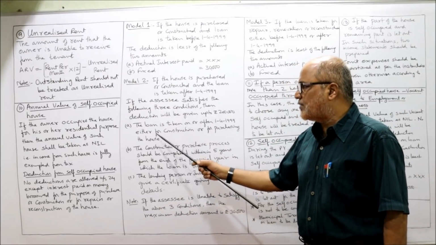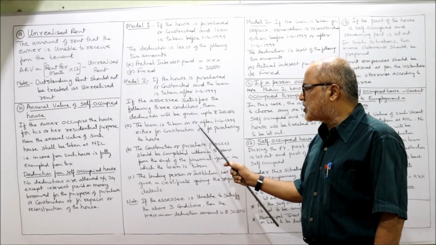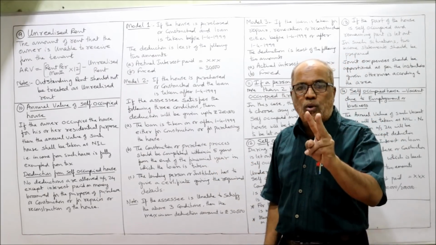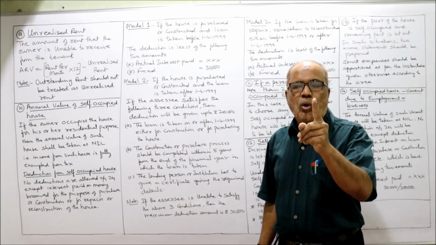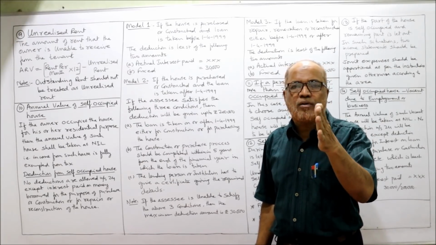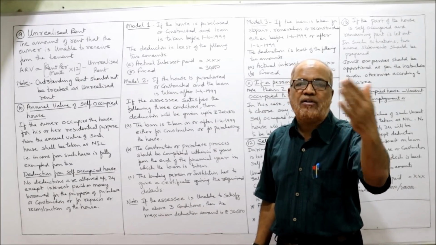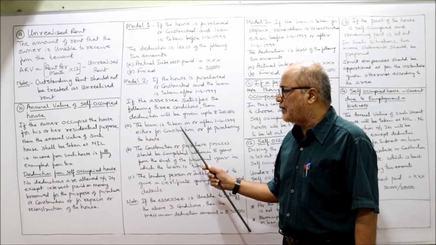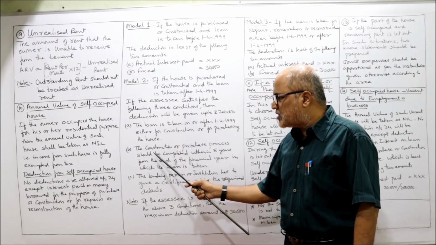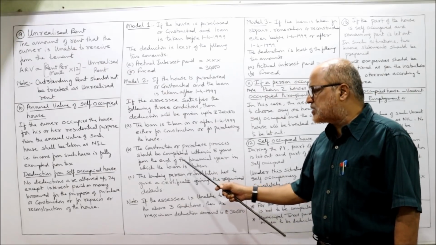What are the three conditions? The first: the loan is taken on or after 1/4/1999 either for construction or for purchasing the house. Only two conditions are given here. The loan must be taken only for purchasing or for constructing the house, and the loan is taken after 1/4/1999. First condition. Second condition, the construction or purchase process should be completed within 5 years from the end of the